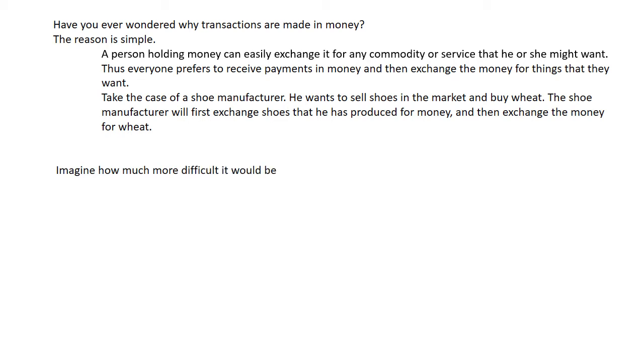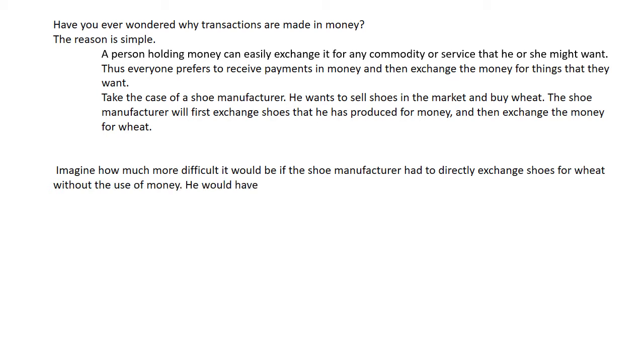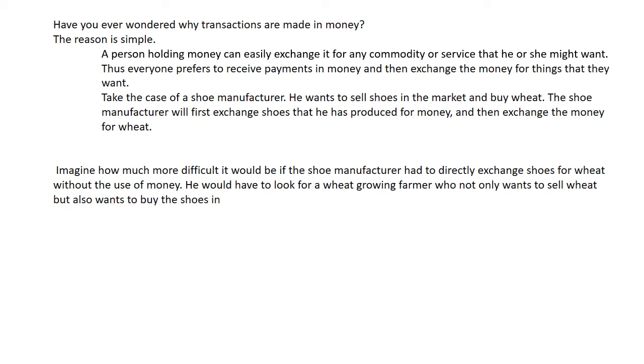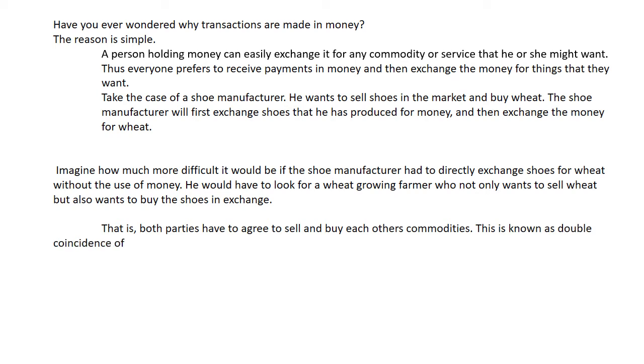Imagine how much more difficult it would be if the shoe manufacturer had to directly exchange shoes for wheat without the use of money. He would have to look for a wheat-growing farmer who not only wants to sell wheat but also wants to buy the shoes in exchange. That is, both parties have to agree to sell and buy each other's commodities. This is known as double coincidence of wants.